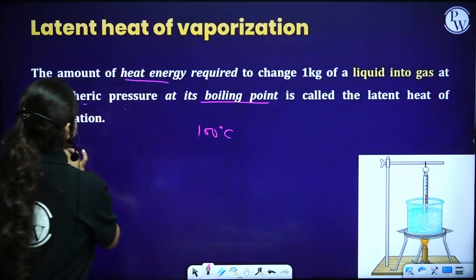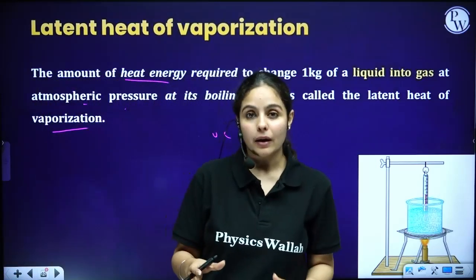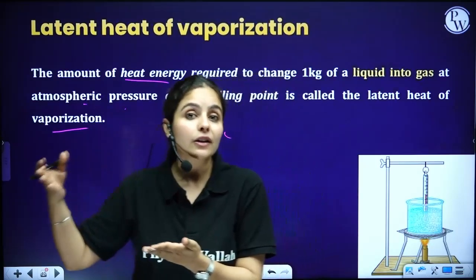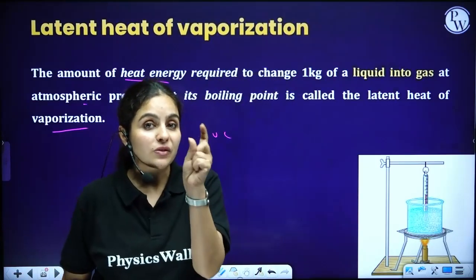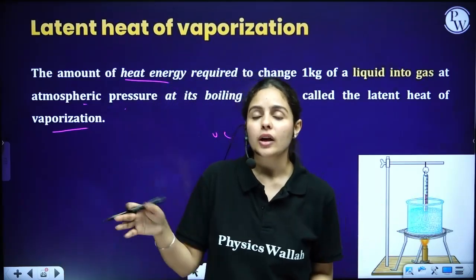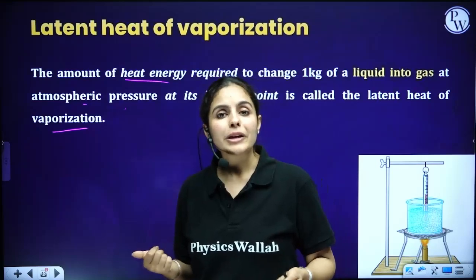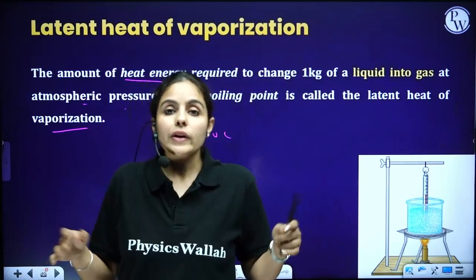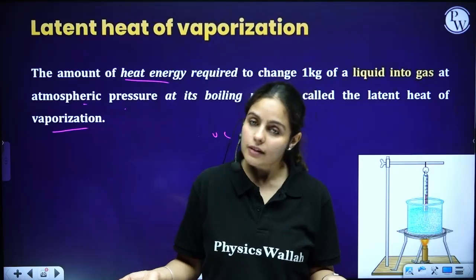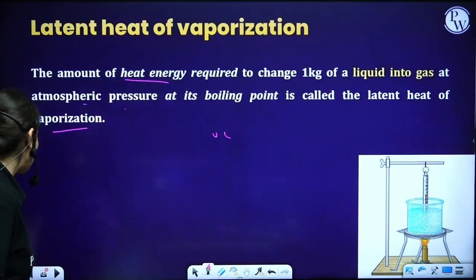Now I hope you understand how this 0 degrees Celsius and this 100 degrees Celsius came as specific temperatures. Universally, what is the melting point of ice? 0 degrees. What is the boiling point of water? 100 degrees Celsius, right? So this is how we got these temperatures from these experiments.